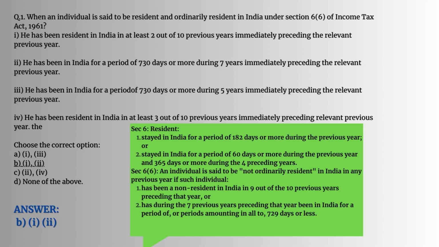He is considered a non-resident if an individual has been a non-resident in India in 9 out of the 10 previous years preceding that year, or during the 7 previous years preceding that year has been in India for a period amounting in all to 729 days or less. So the answer for the question would be answer B.